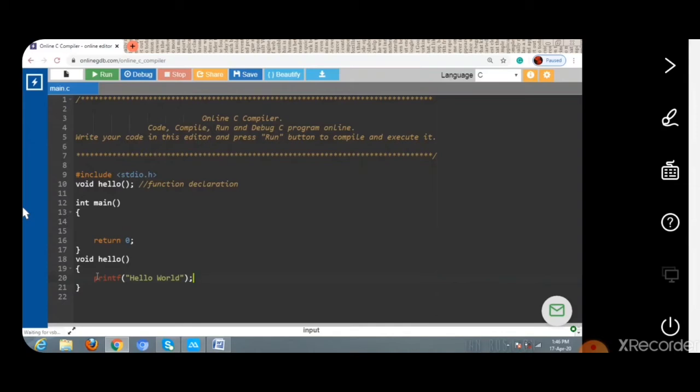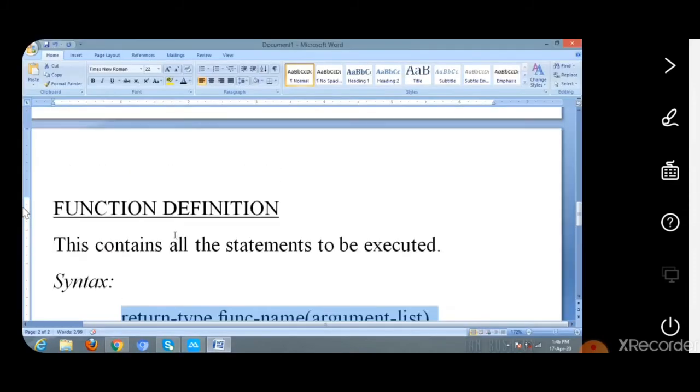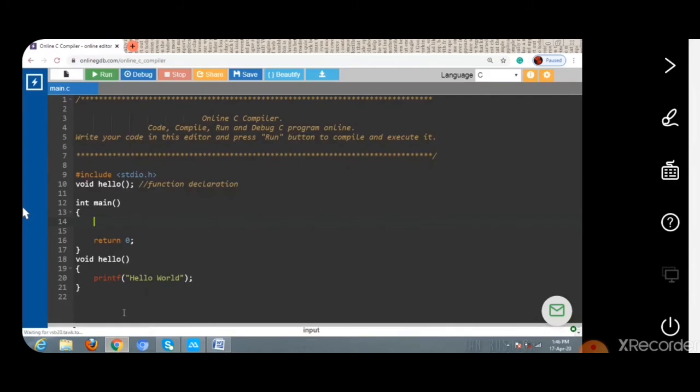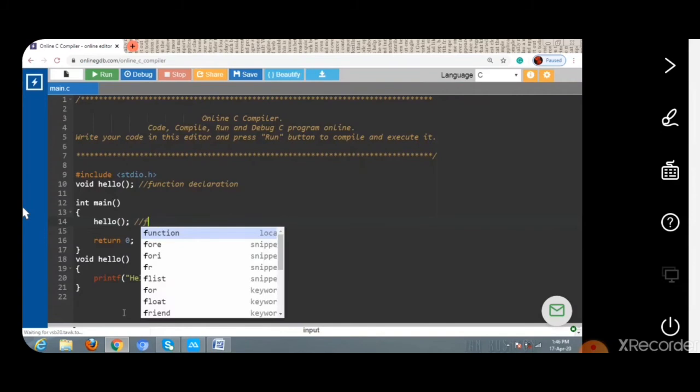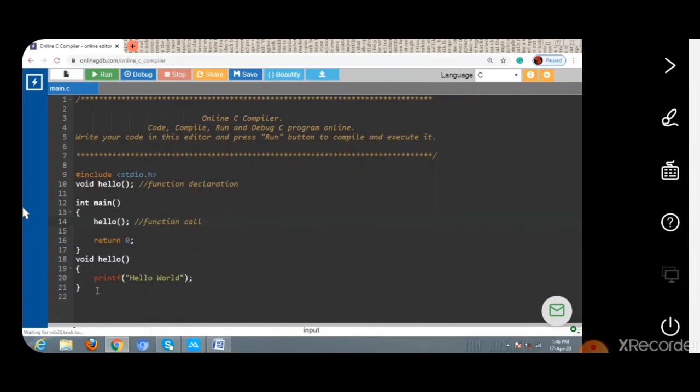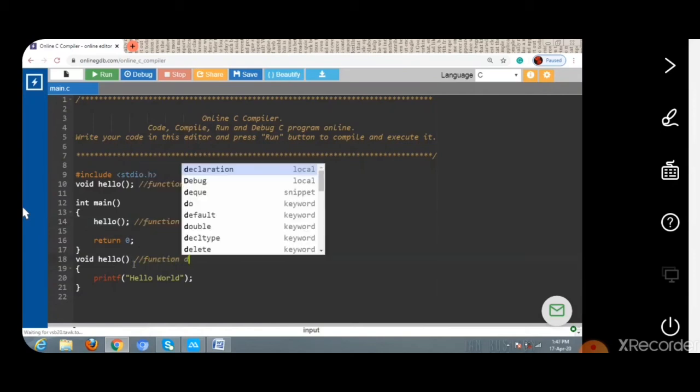The next thing, we have to establish a connection between the main function and the defined hello function. It is established by using a function call, and the syntax of a function call is function name followed by argument list. Here the function name is hello and there is no argument list used. So this is the function call, and this complete section defines the function definition.